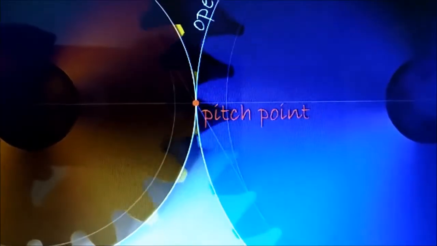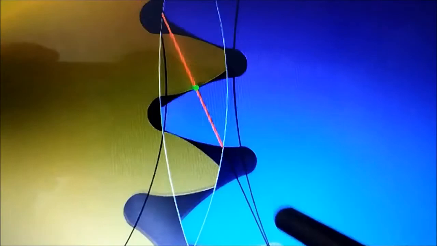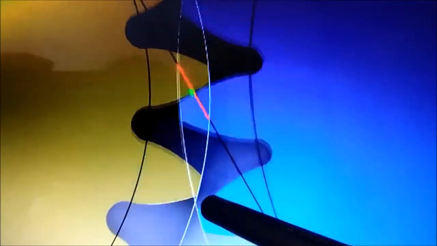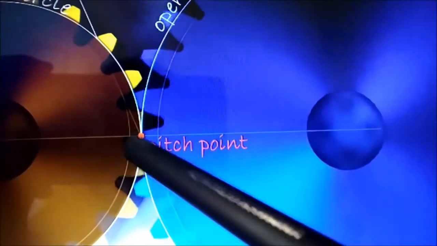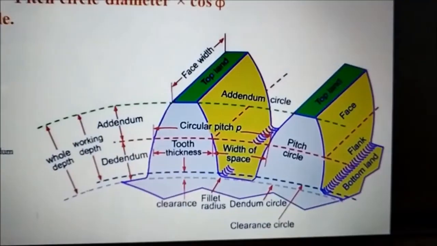So in this video, here we have the pitch point and this is the common normal. Now when we draw a common tangent through the pitch point, then the angle between the common tangent and this line is called the pressure angle.